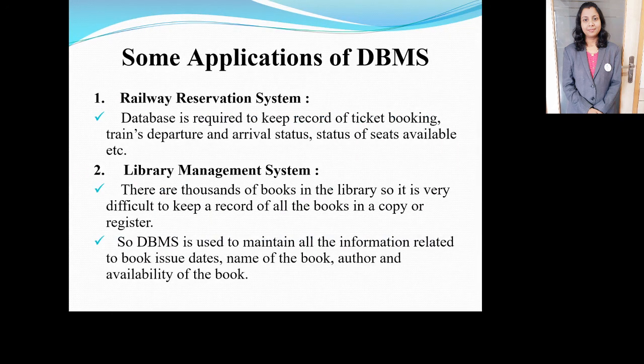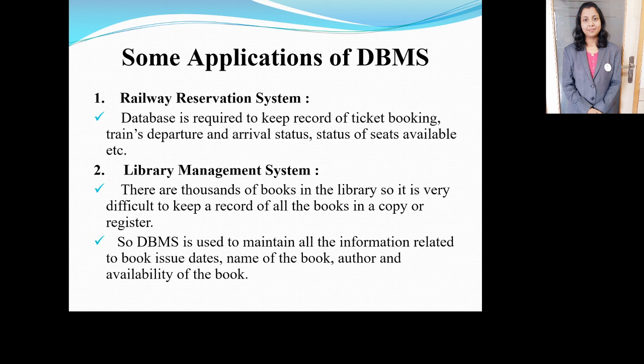Some applications of DBMS we are going to look at here. The first one is the railway reservation system. Here DBMS software is used, as a database is required to keep a record of ticket booking, train departure and arrival, the status of the seats available in the train, etc. So here the database management system software is used.